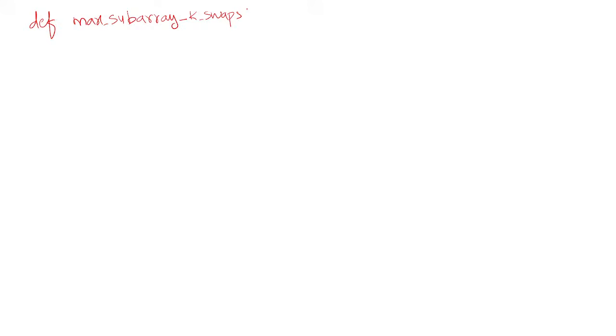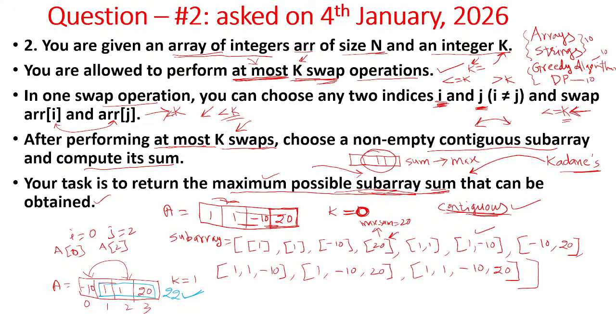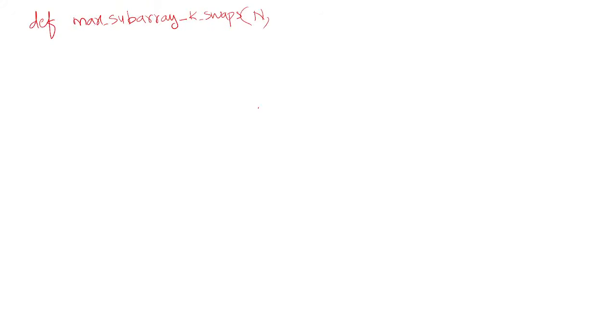The function name will be given. It contains the number of elements, so n is given. What is the input given here? You are given n integers and also the k value, and the array is also given. So the n value, the k value and the array will be given to us.